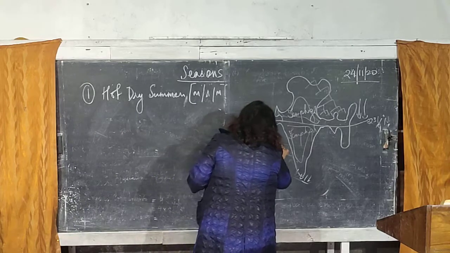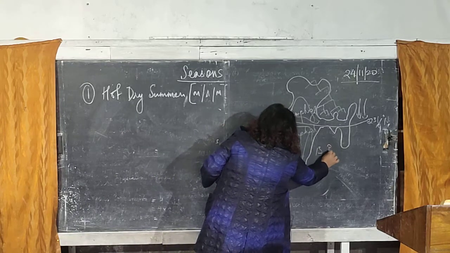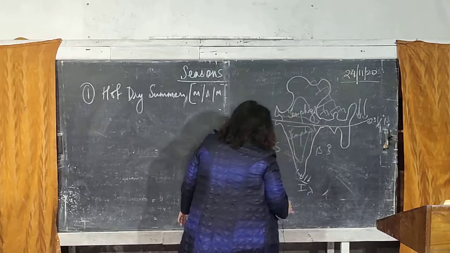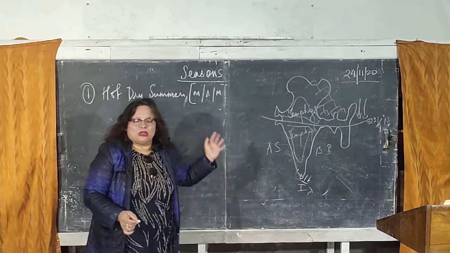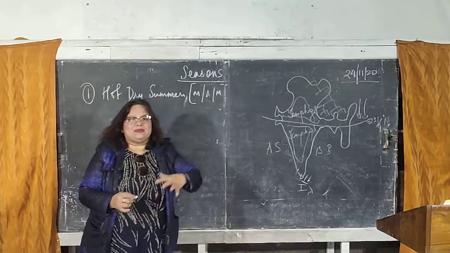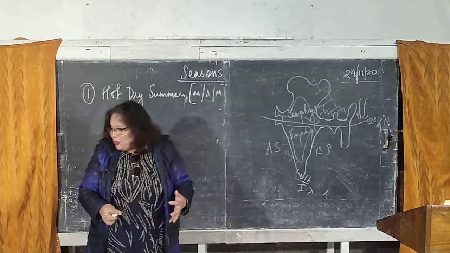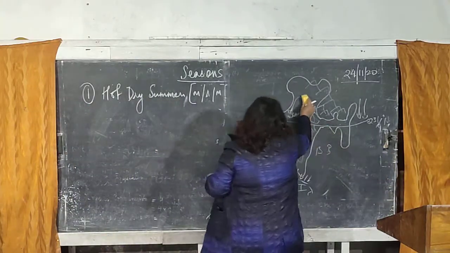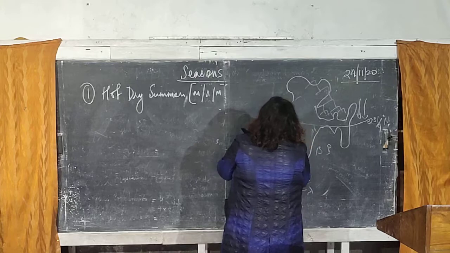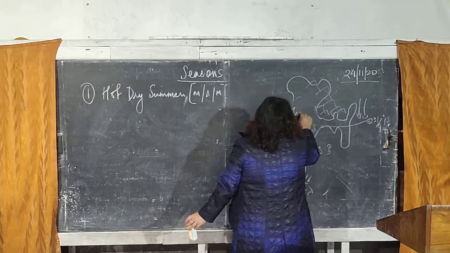It is far away from the Arabian Sea, the Bay of Bengal and the Indian Ocean. Since it is far away from the sea, it is surrounded by land from all sides. So one land is heated up, the other land is also heated up, and the temperature starts becoming higher and higher in the northern regions of our country.